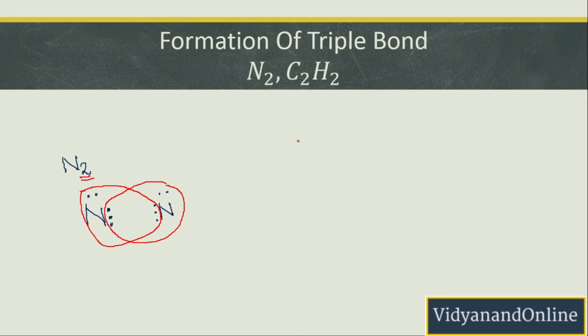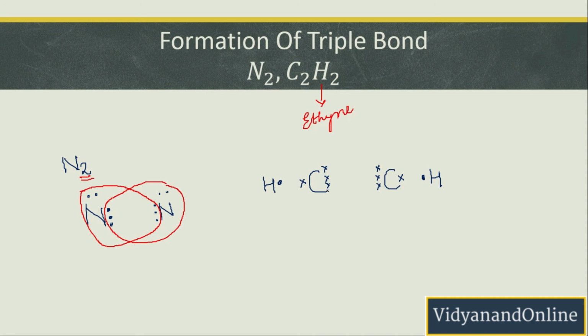Now talking about C2H2. C2H2 is basically ethyne. Again this ethyne will be having 2 carbon atoms and 2 hydrogen atoms. Now hydrogen has 1 electron in the outermost shell. Similarly, this hydrogen also has 1 electron in the outermost shell. Now carbon has 4 electrons in the outermost shell. So 1 is here and 3 are here. Similarly, 1 is here and 3 are here.